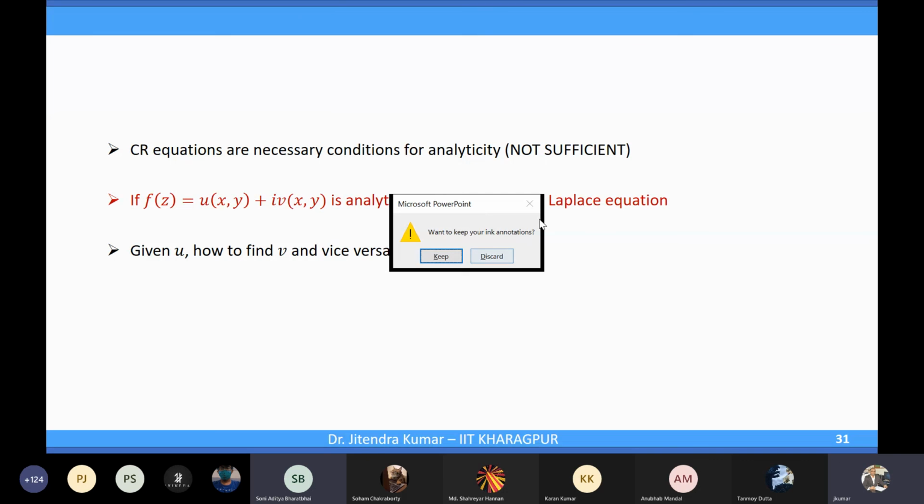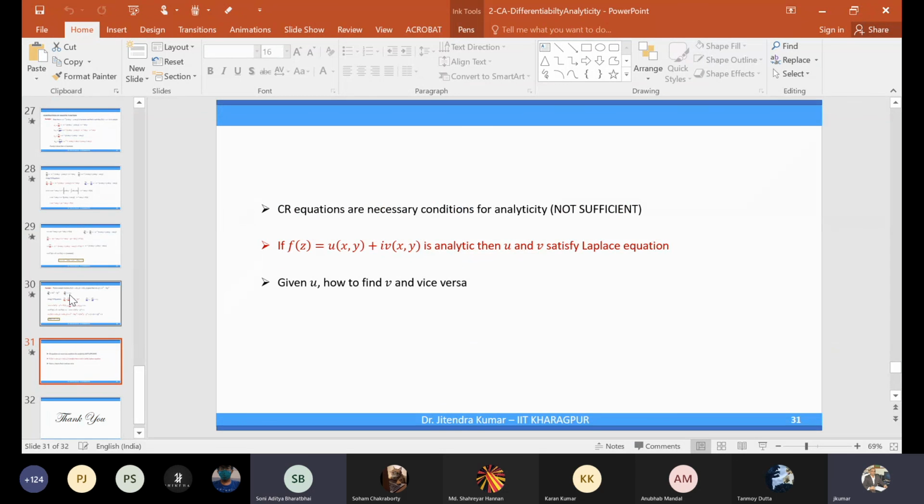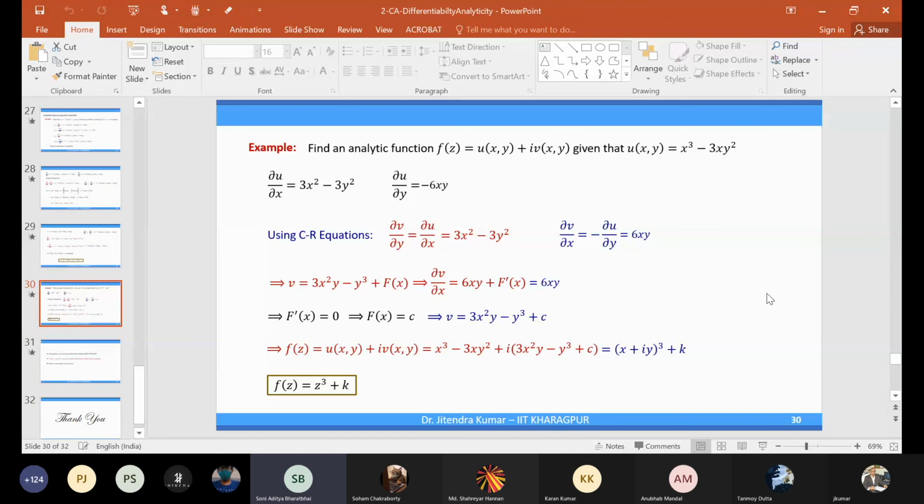Sir, I have a doubt. Yeah, please go ahead. Sir, if a function is analytic, is it necessary that del u by del x and del u by del y and all those will be continuous? Actually, yes, that is true. Means if it is sufficient, so the converse will also be true, right? U x, u y, v x, v y all will be continuous if the function is analytic.